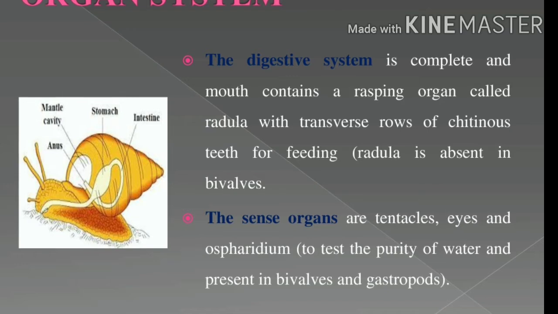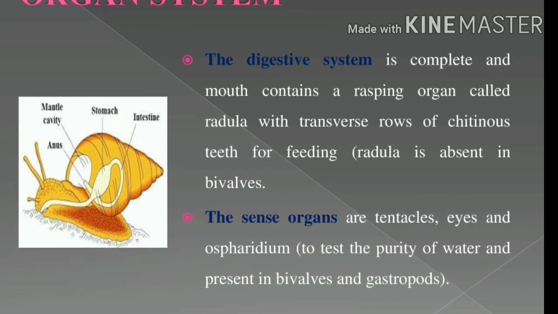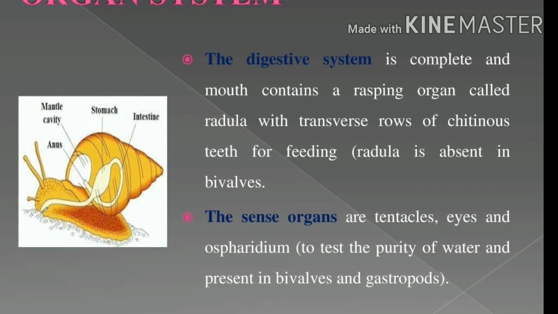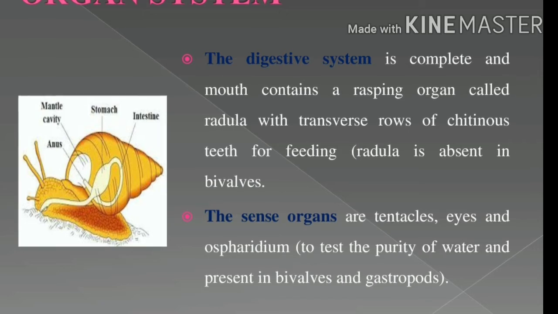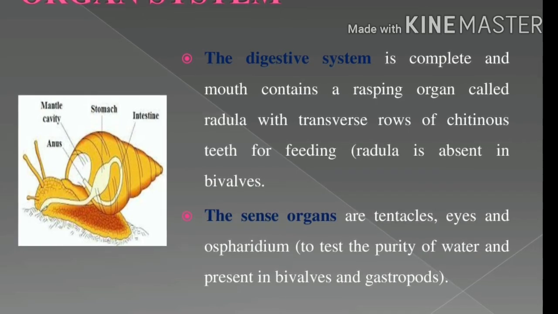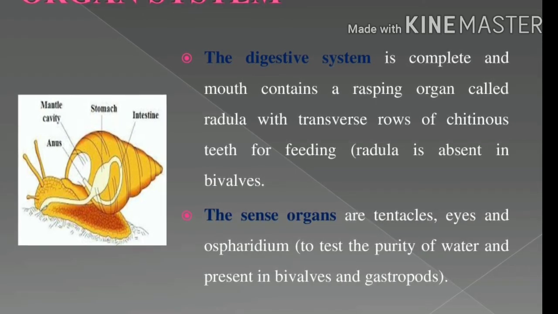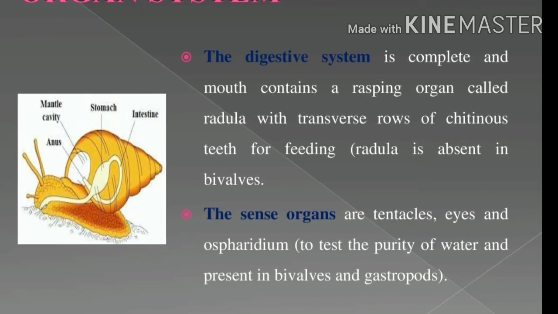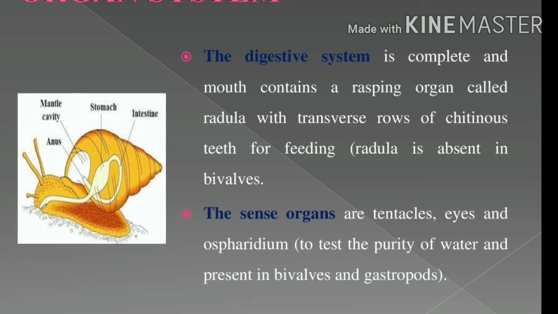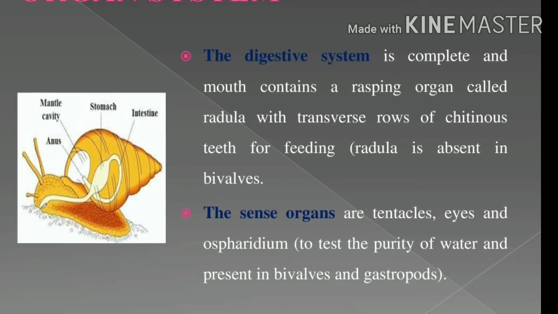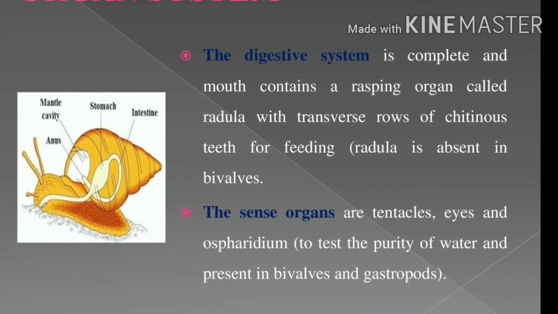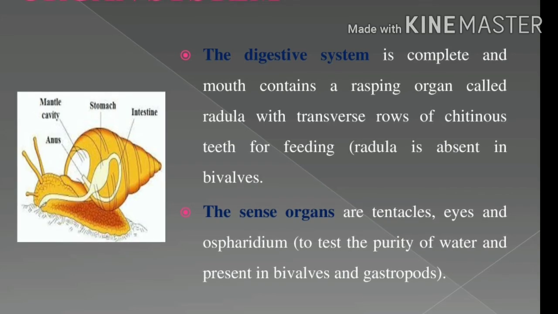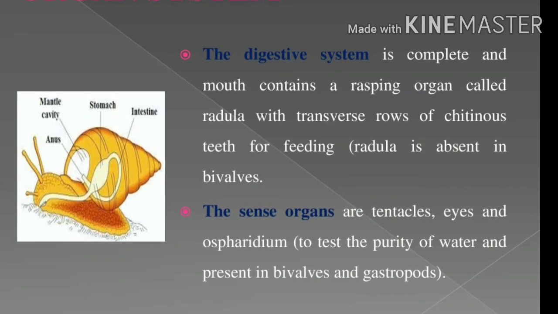Okay, in which condition is the radula, that is a rasping organ, absent? Bivalves. Okay, and what is the exact condition of univalves? That is bilaterally symmetrical. Okay, what are the sensory organs? Tentacles, eyes, and osphradium. So what is the role of these sense organs? To test the purity of water, and they are present in bivalves and gastropods.